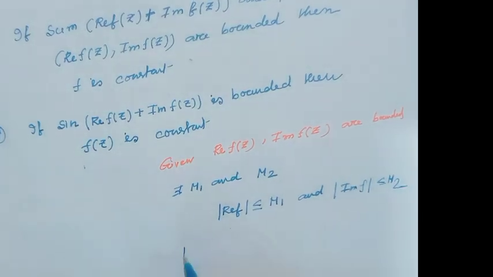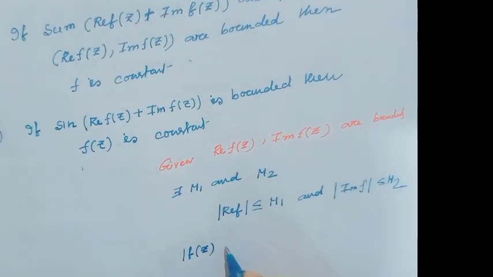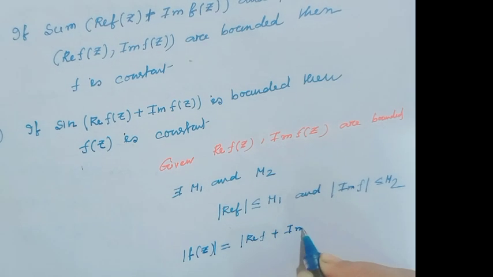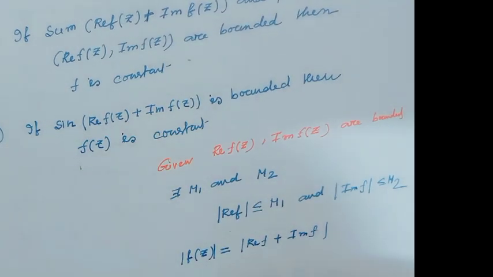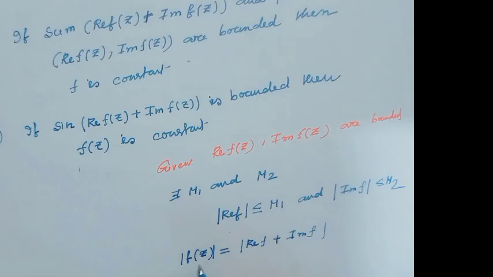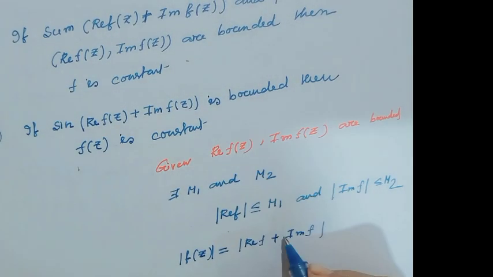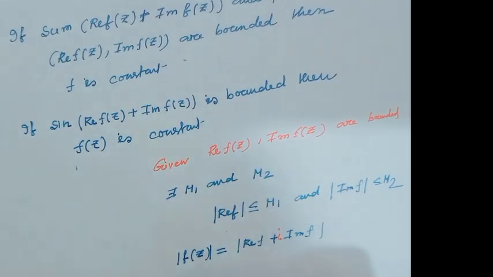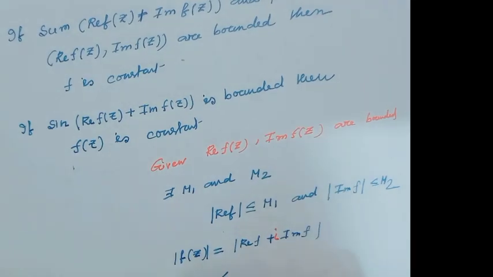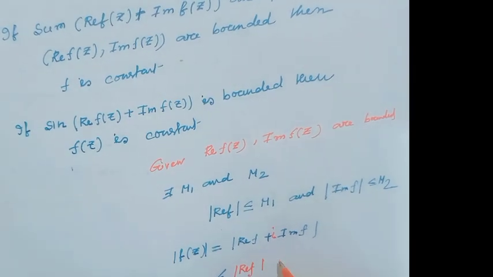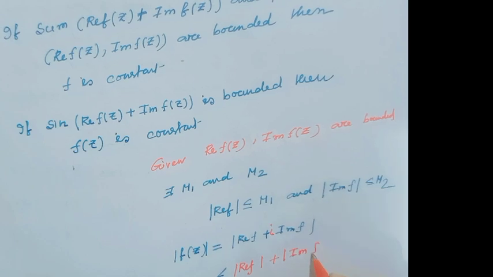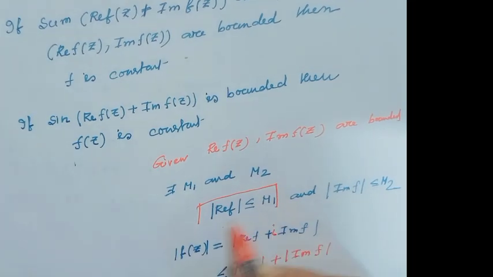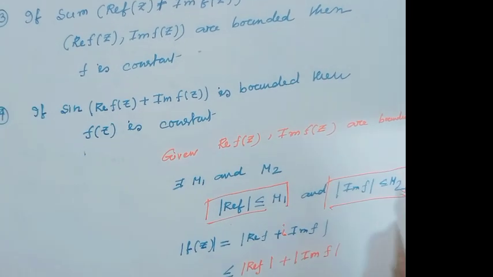Then mod f(z), which is the complex function, is real f plus i times imaginary f, and this is less than or equal to mod real f plus mod imaginary f, and real f is less than or equal to m1 and imaginary f less than or equal to m2.